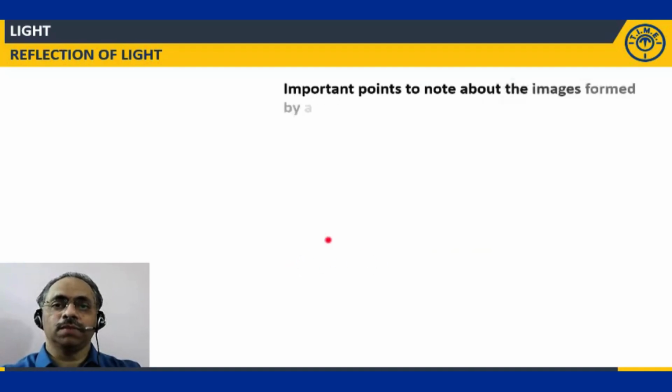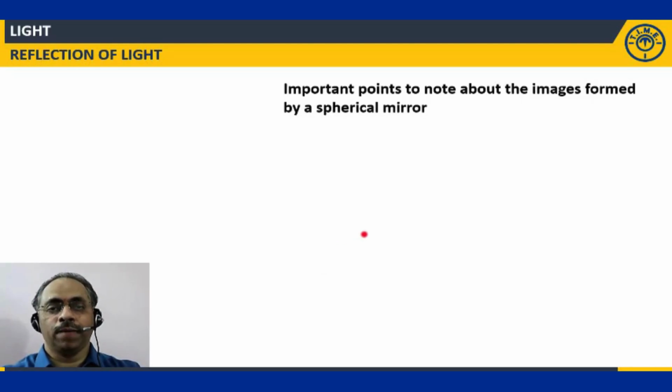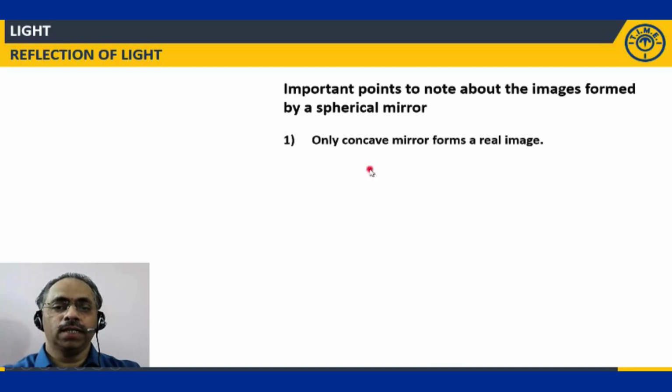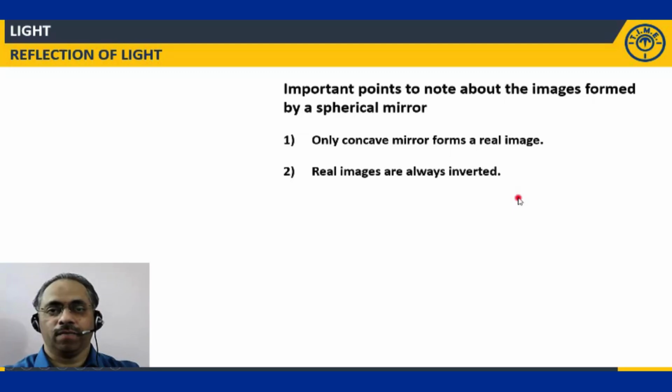Let us now list out some of the important points about the images formed by spherical mirrors. Better you note down these points. First one, only concave mirror forms real images. Real images are always inverted with respect to the object.